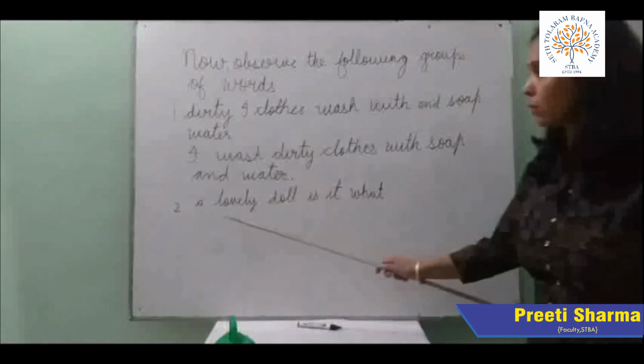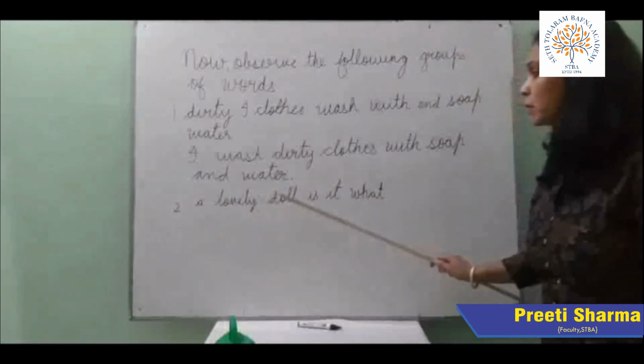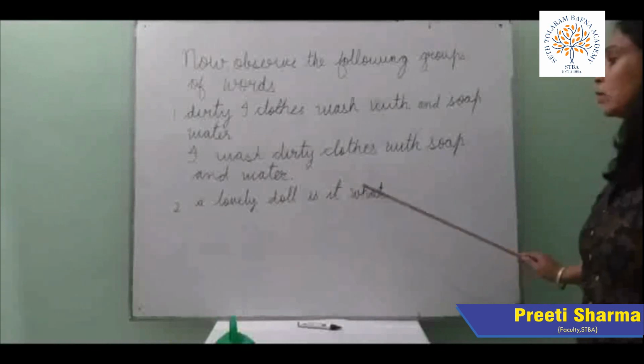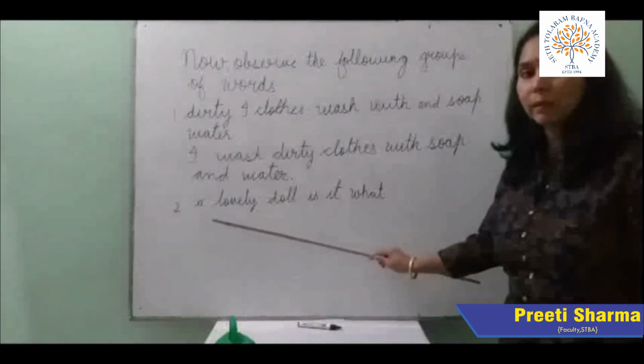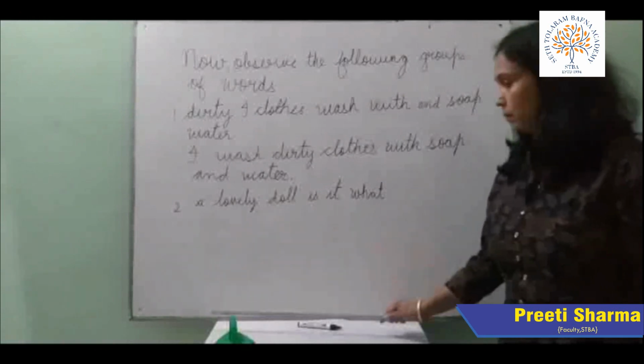Now see second one. A lovely doll is it what? Again, these words are not arranged properly.